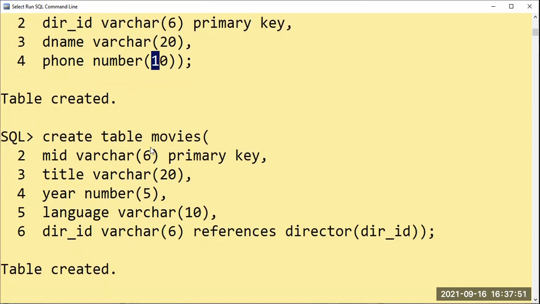After that, the movies table, and here I have not created it. So create table movies. For the movies table, we have attributes like movie ID, which we can understand as the ID, varchar 6, and we can give the values as M101, M102.